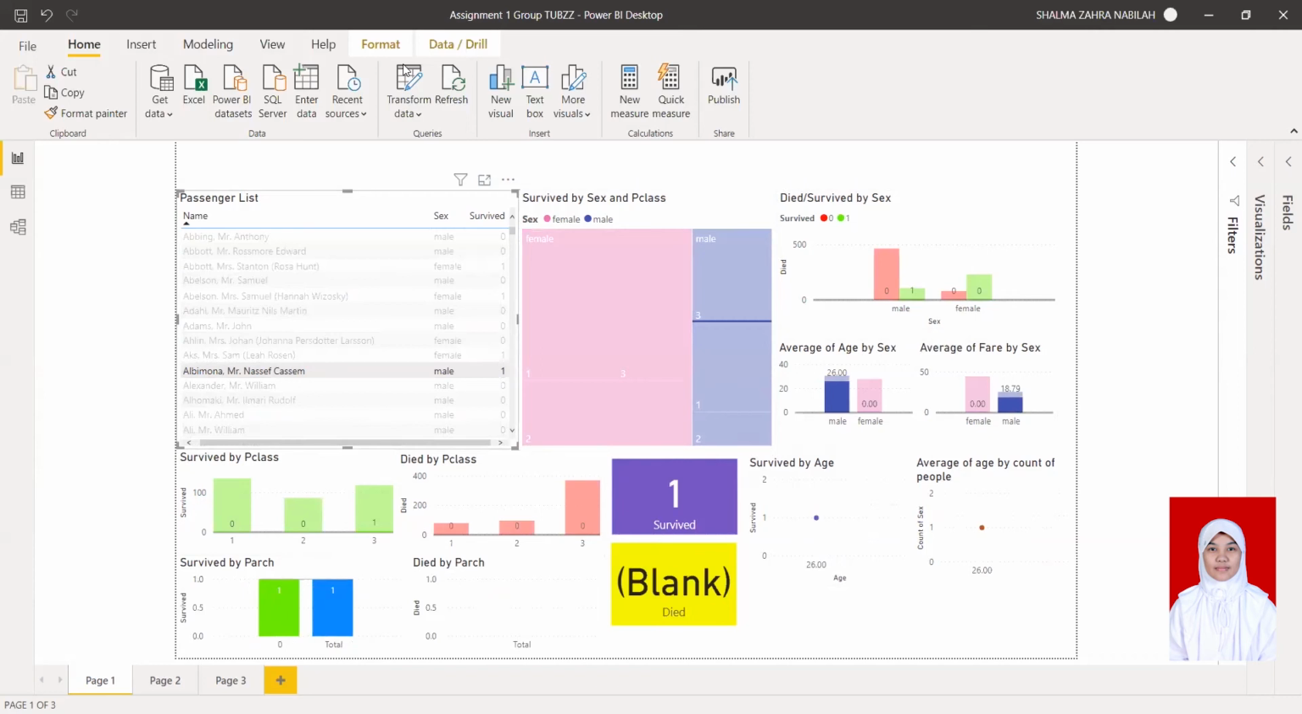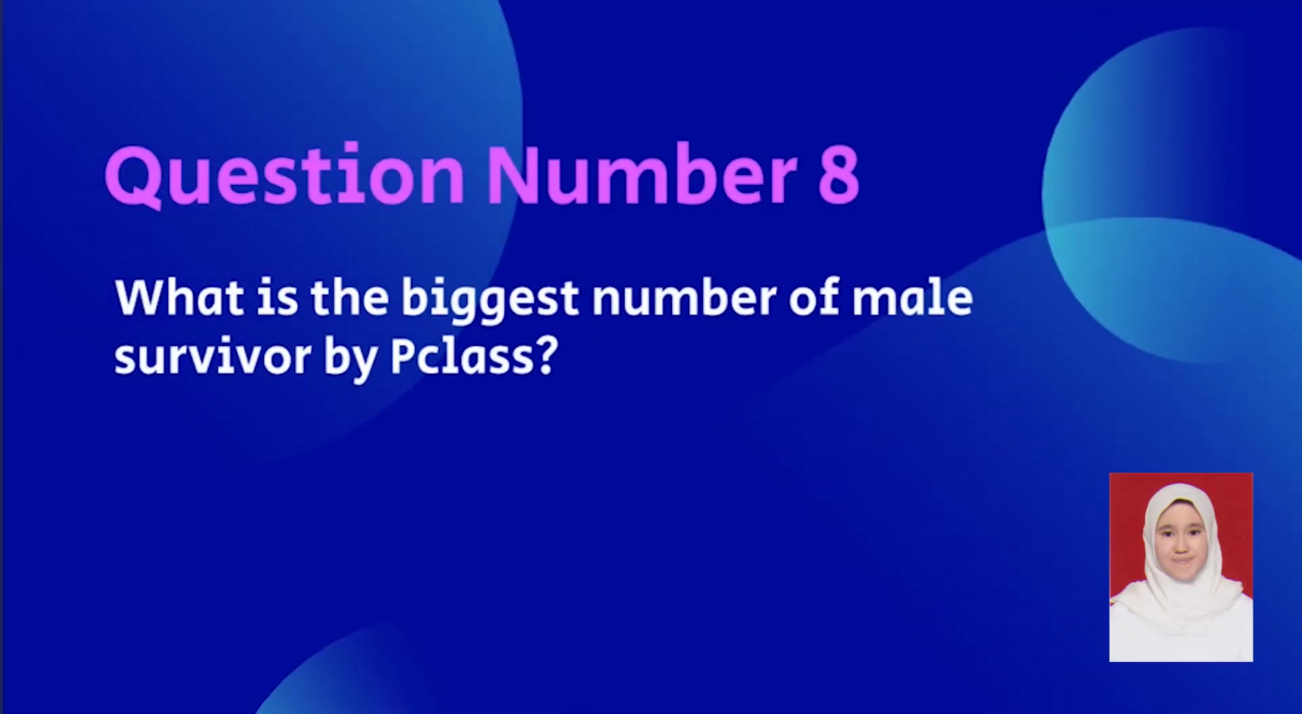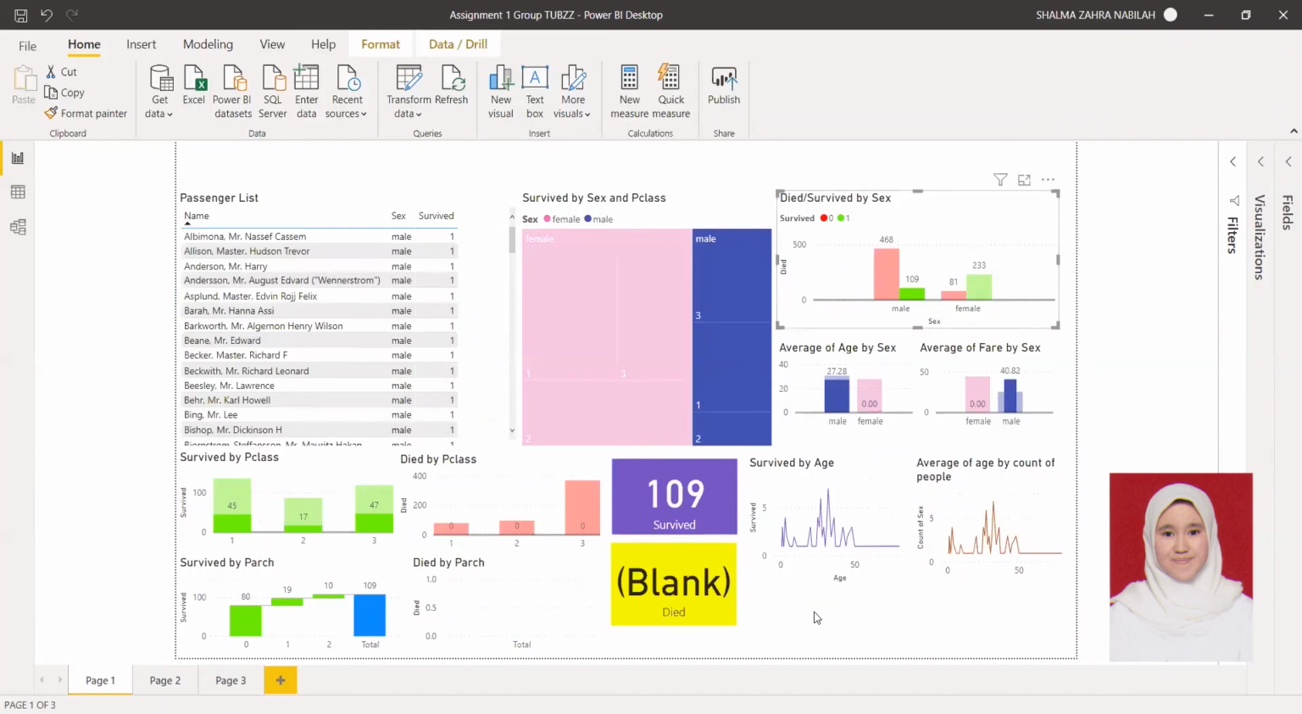So the next question is, what is the biggest number of male survivors by P class? As we can see in the data, the total survivors of male is 109, and by the data of survived by P class, we can see that the highest number of male survivors is in P class 3. We can also see by the data of survived by parch that the highest male survivors are on parch 0.